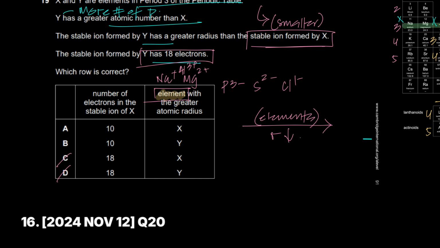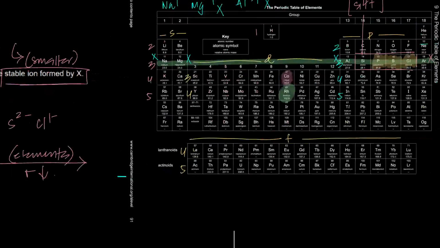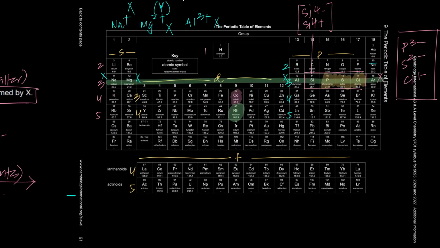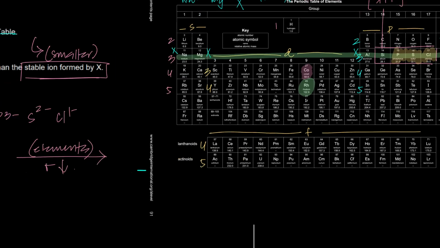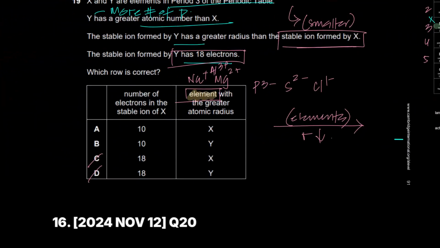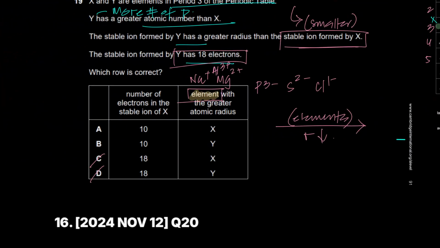But now I know that across the period, X is towards the left and Y is towards the right of this period. So when you go from left to right, the atomic radii decreases. And we know why. There's an increase in nuclear charge, the shielding almost remains constant, the effective nuclear charge increases, and the pull on the outermost electron increases, therefore the atomic radii decreases, and therefore A is the correct option.